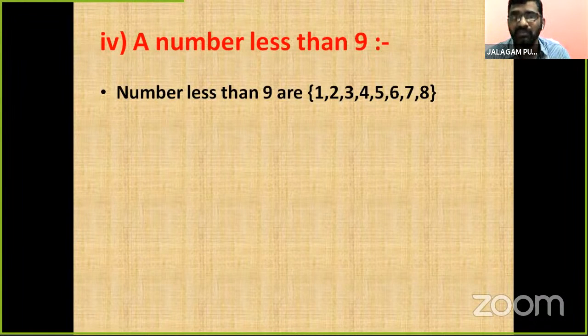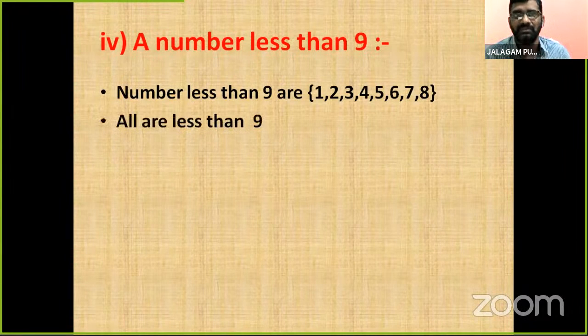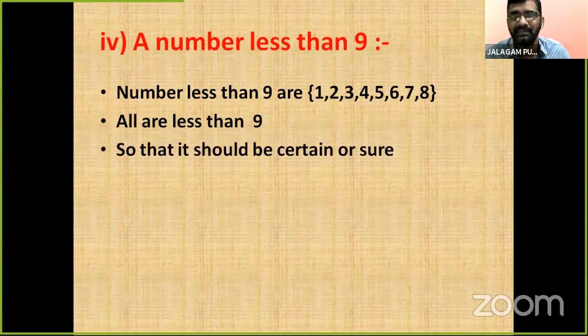Okay. That's why we may take favorable outcomes. How many? Total means 8. Favorable outcomes, all are less than 9. That's why we may take all as favorable outcomes. Total number of possible outcomes and favorable outcomes are the same. That's why we may call it sure, it should be certain or sure.